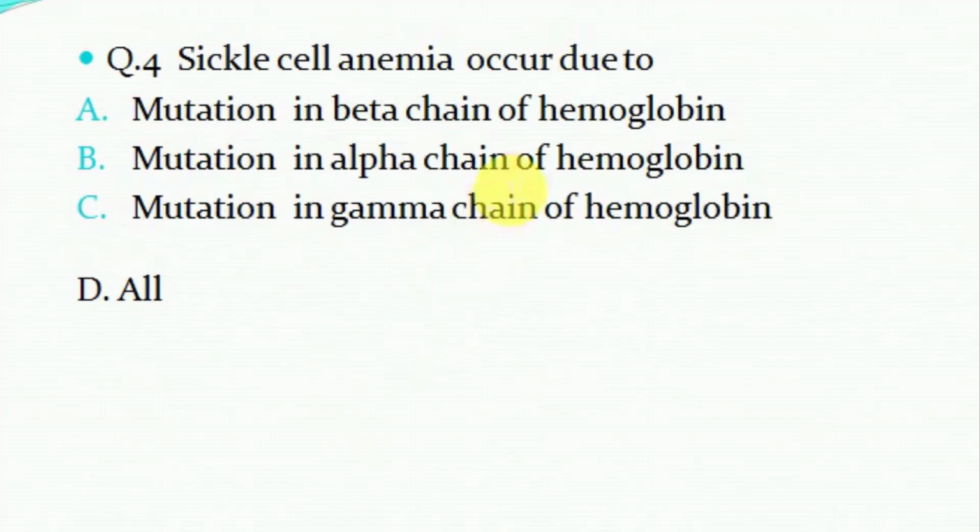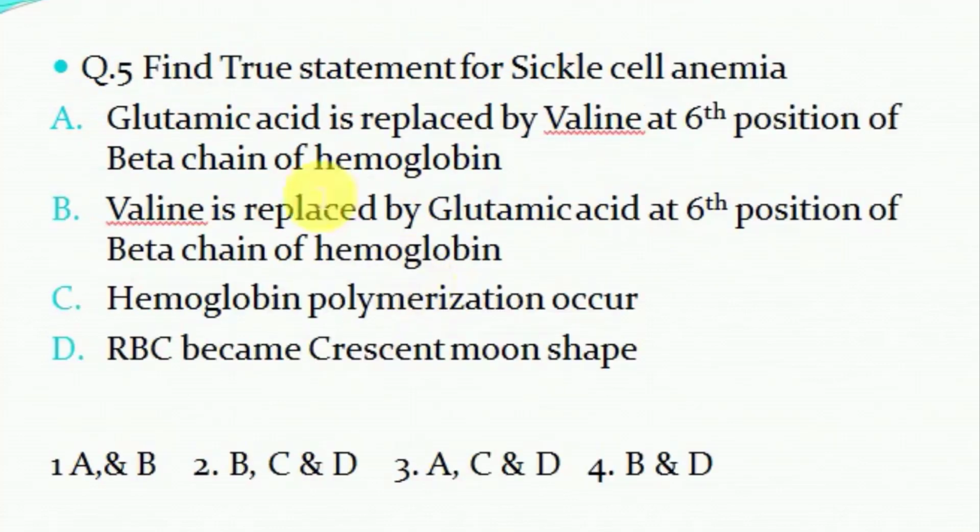Question number 4. Sickle cell anemia occurs due to A. Mutation in the beta chain of hemoglobin, B. Mutation in the alpha chain of hemoglobin, C. Mutation in the gamma chain of hemoglobin, and D. All are correct. Question number 5. Find the true statements for sickle cell anemia. A. Glutamic acid is replaced by valine at the 6th position of the beta chain of hemoglobin. B. Valine is replaced by glutamic acid at the 6th position of the beta chain of hemoglobin. C. Hemoglobin polymerization occurs. D. RBCs become crescent moon shaped. First option A and B. Second option B, C and D are correct. Third option A, C and D are correct. Fourth option B and D are correct.